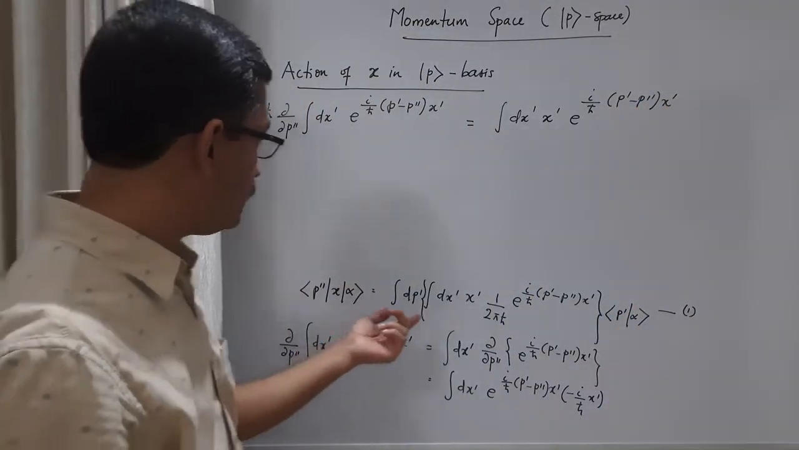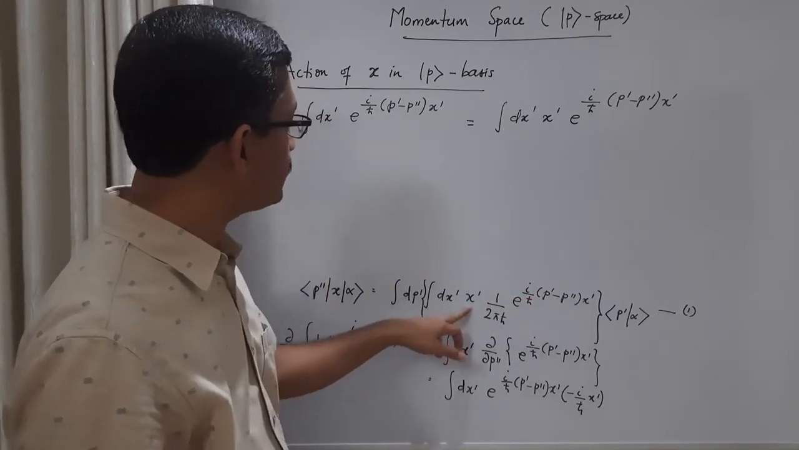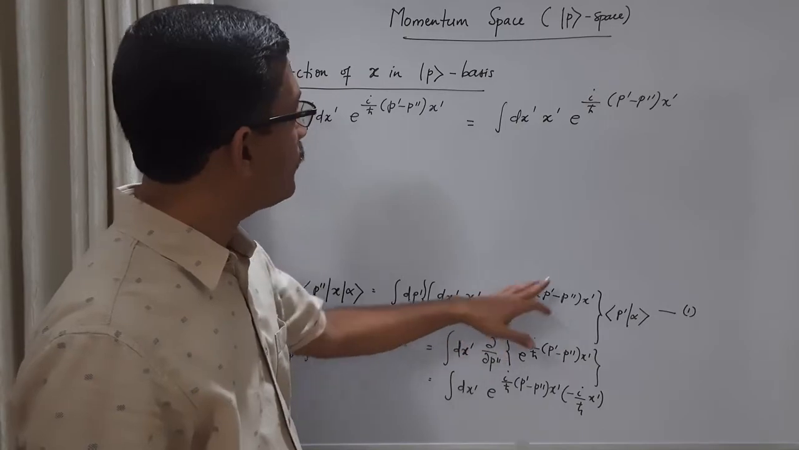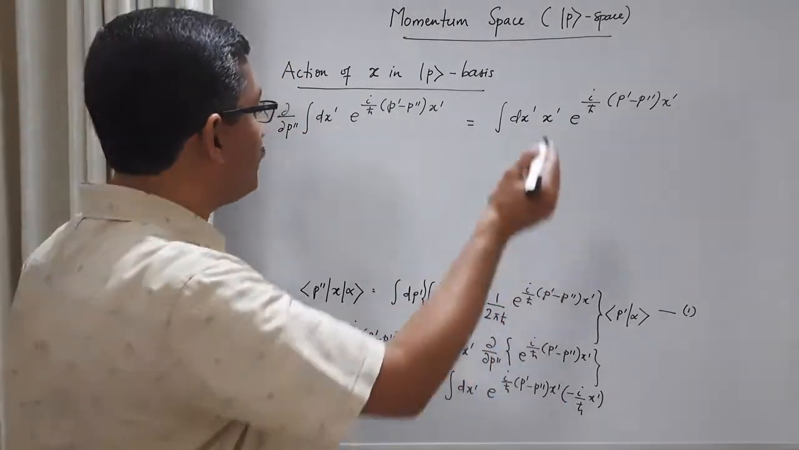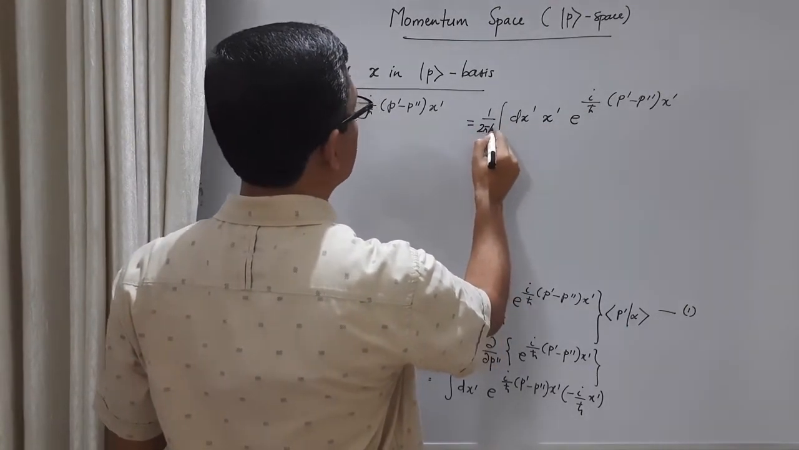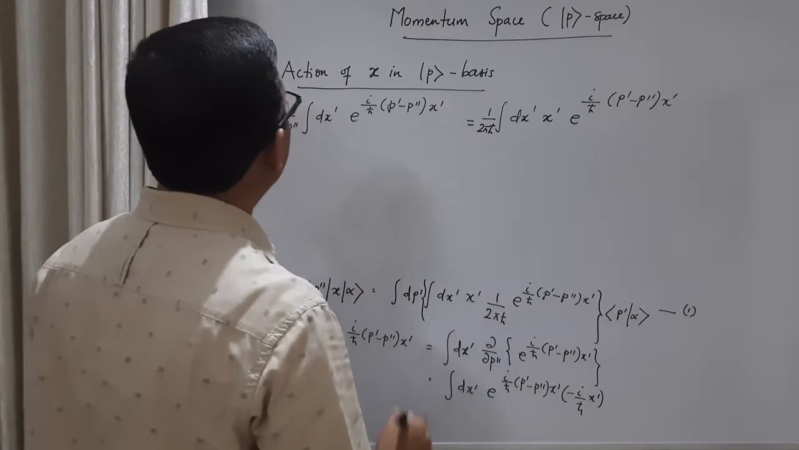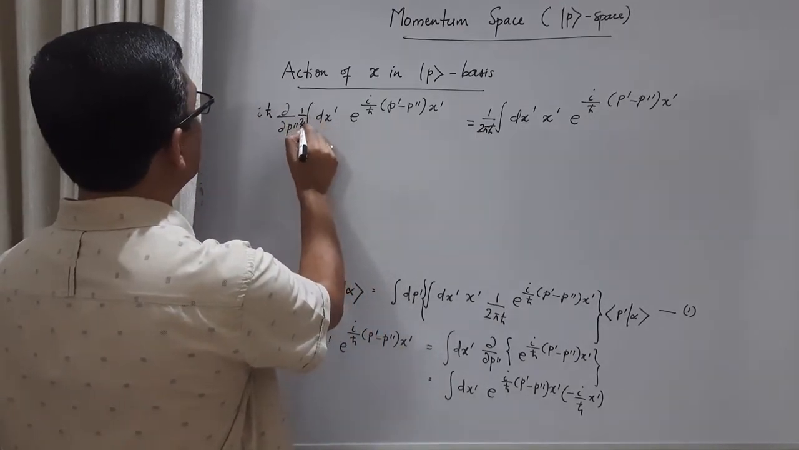Now look at the term in the curly bracket of equation 1, integral dx prime x prime 1 by 2 pi h cross etc. So the only difference is that there is an extra 1 by 2 pi h cross here that we can add. So 1 by 2 pi h cross I can add to both sides, and here let me add it here, 1 by 2 pi h cross.